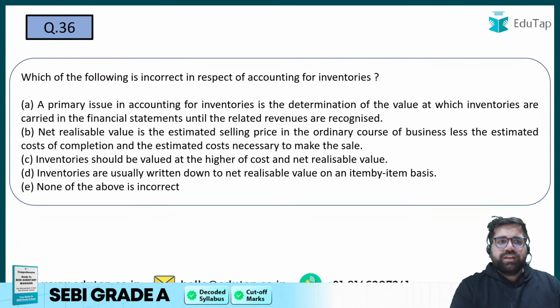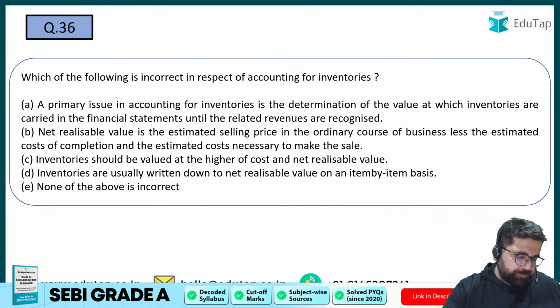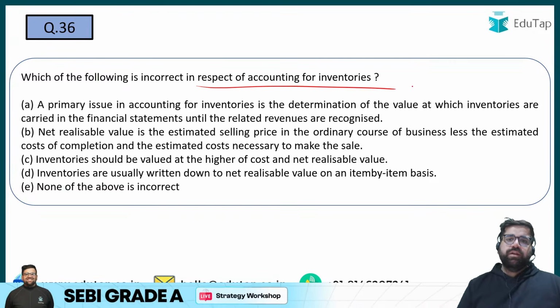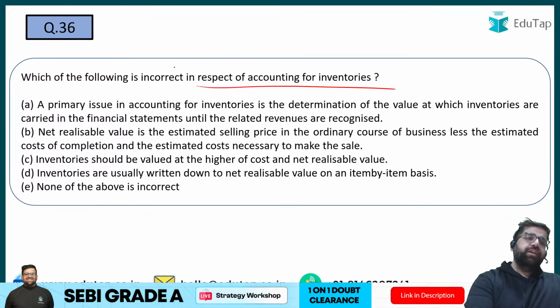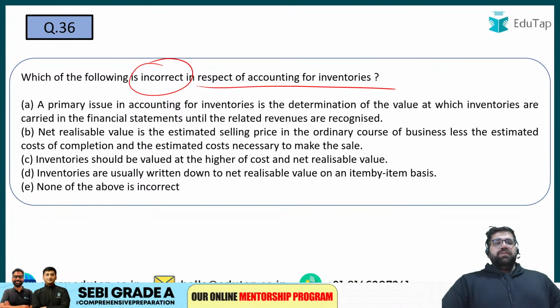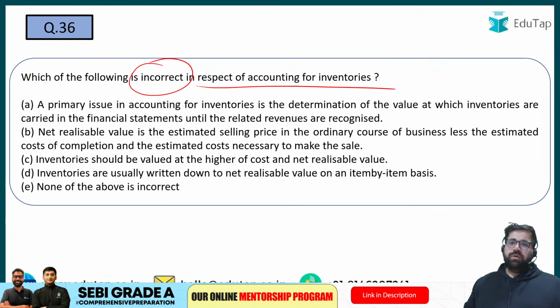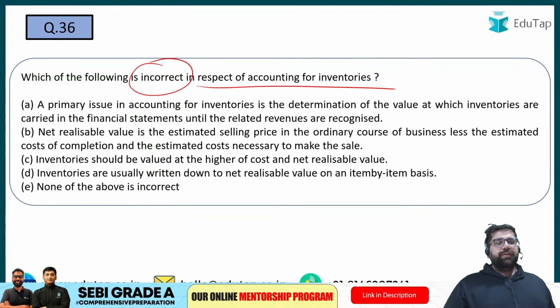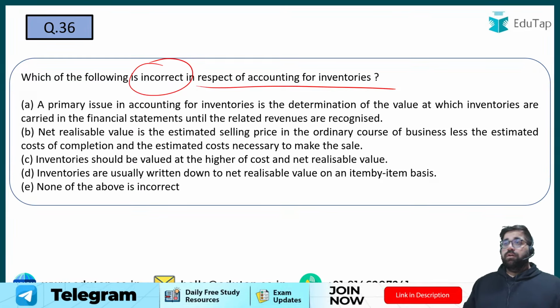Right? Chaliye, question number 36 now. Which of the following with respect to account inventories is incorrect? You have to identify the incorrect statements. चलिए बताइए, as per AS2, which of the following with respect to inventories is incorrect? Or as per accounting standards, which of the following is incorrect? Should we remember NDAS?